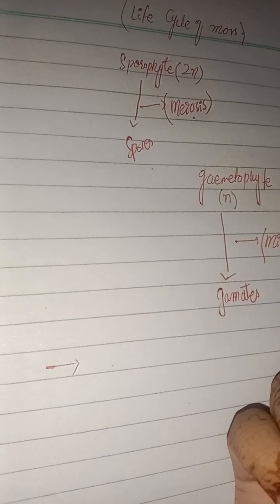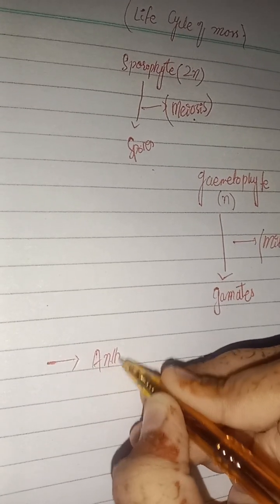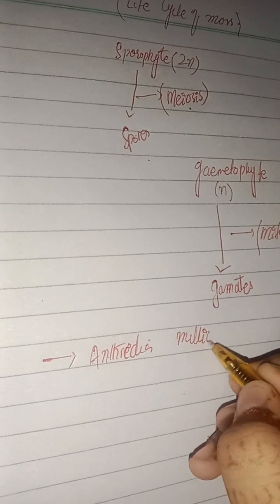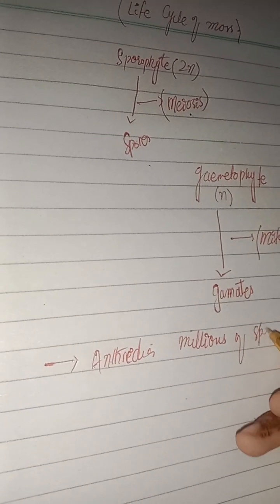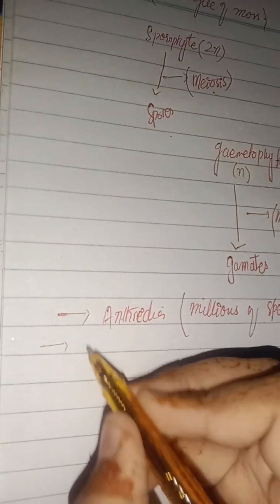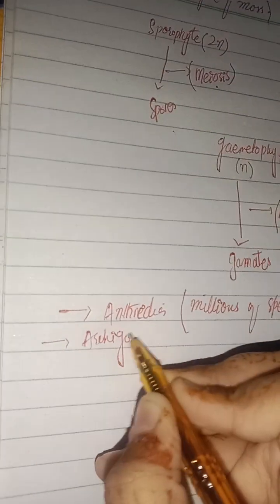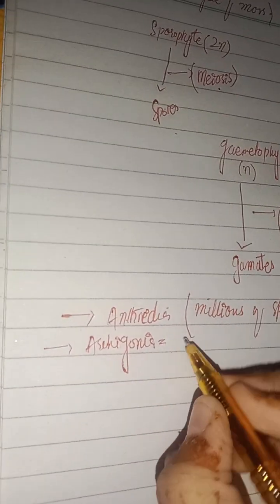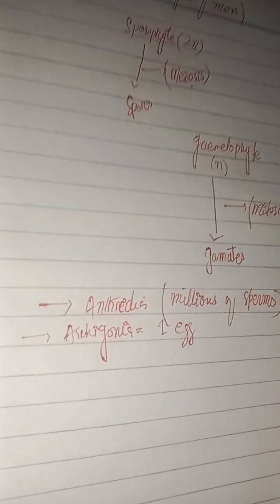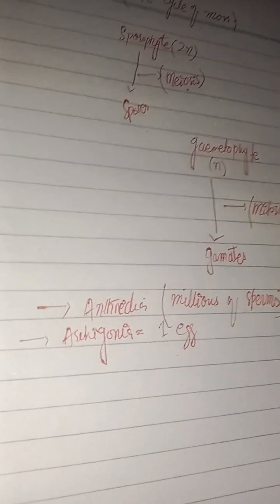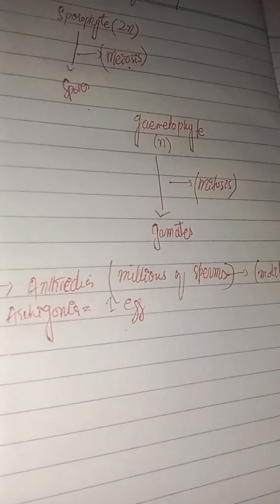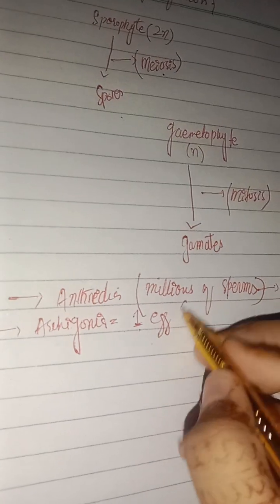Now talking about the structure of the male gamete, which is antheridia, which produces millions of sperms, and the female structure known as archegonia, which will produce one egg. Millions of sperms will be produced, and they are motile. And one egg, this is non-motile.